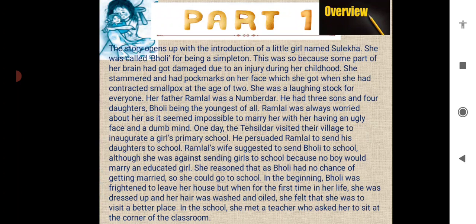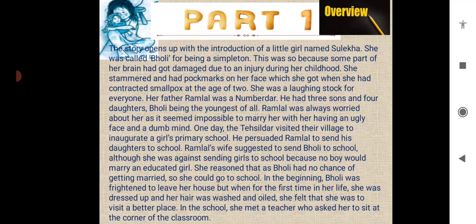So in our previous video, we have seen that there was a girl whose name was Sulekha. She was called Bholi for being a simpleton. This was so because some part of her brain had got damaged due to an injury during her childhood. She stammered and had pock marks on her face which she got when she had contracted smallpox at the age of 2. She was a laughing stock for everyone because whenever she spoke, she stammered.